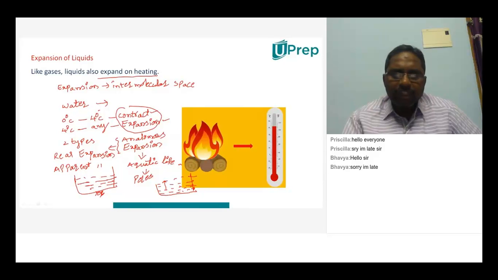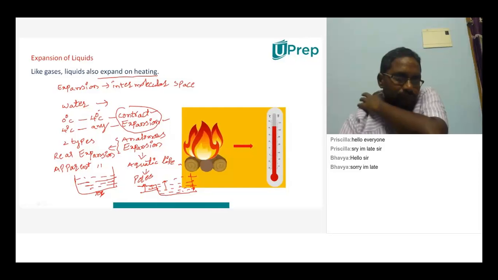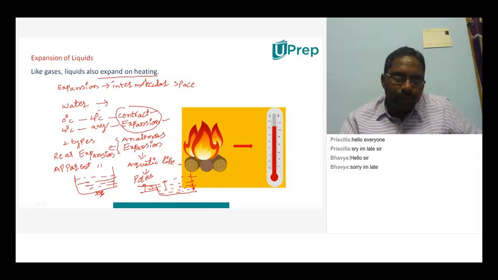Suppose initially the level is here, but when the bowl expanded, it decreases up to this, and when the water gets heated, it will expand up to this. Now tell me, is the real expansion from here to here or from here to here? Let us say this is the first one and this is the second one.